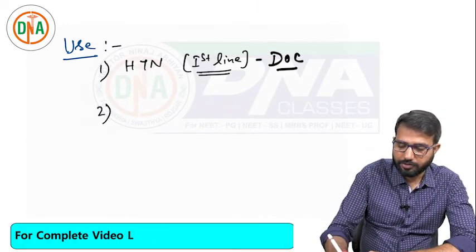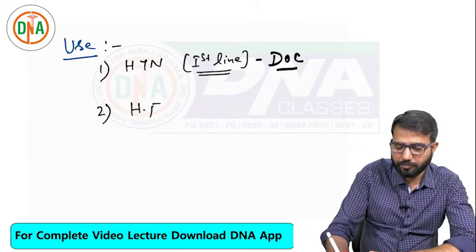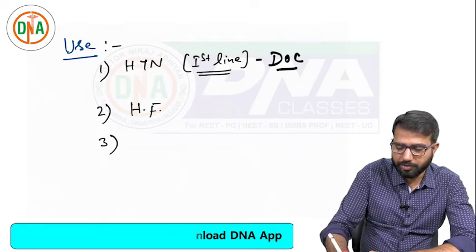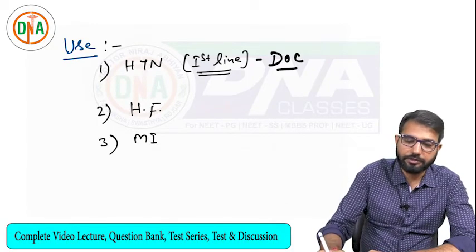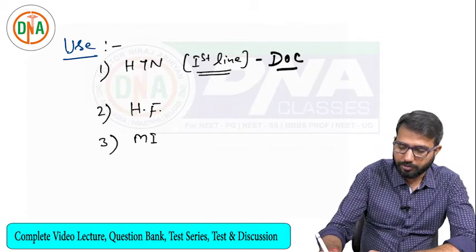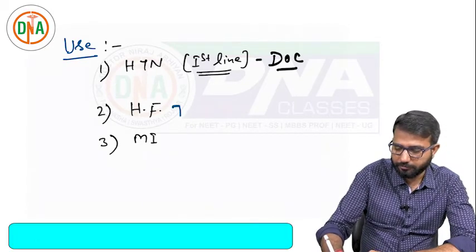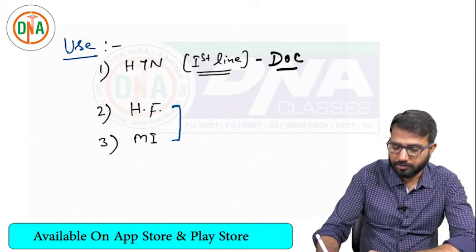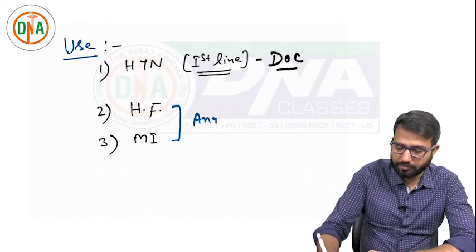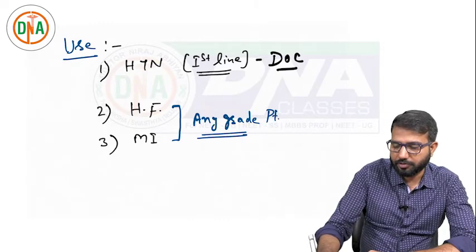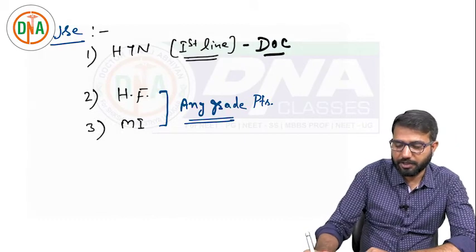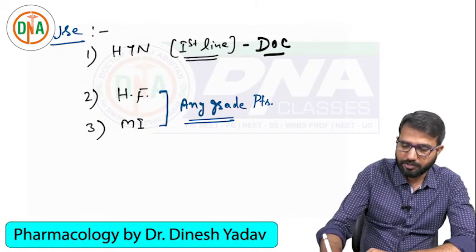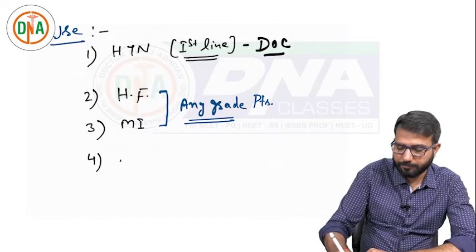Then these are very good drugs in heart failure. These are very good drugs in MI patients. When there is evolving MI, you can start these drugs. Very important. So in heart failure and in MI, these drugs are used in any grade. Any grade patient, start this drug. So first line drug for hypertension, then heart failure, MI, then nephropathy.